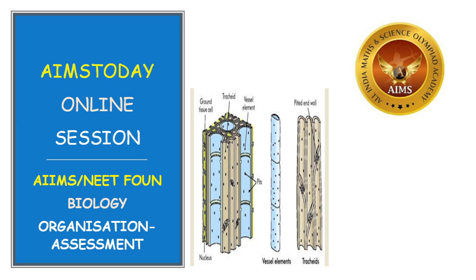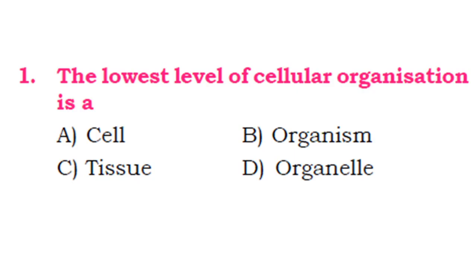So we have completed the lesson yesterday. In the lesson we have studied about what is organization, the types of levels of organization, and the animal tissues and plant tissues in brief. So let us go through the questions which appeared in different competitive exams from this lesson. Okay, ready children? Let us start.